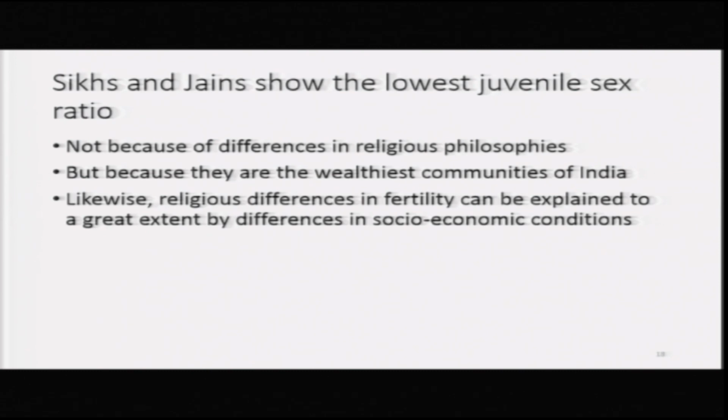This is a cause of worry, not because of differences in religious philosophies, but because they are the wealthiest communities of India, and it has been found that gender bias is more among high caste, high class, educated people, more in urban areas than in rural areas, and with development of the region. So, as a community or a region develops, juvenile sex ratio goes down, and this is something to worry about.